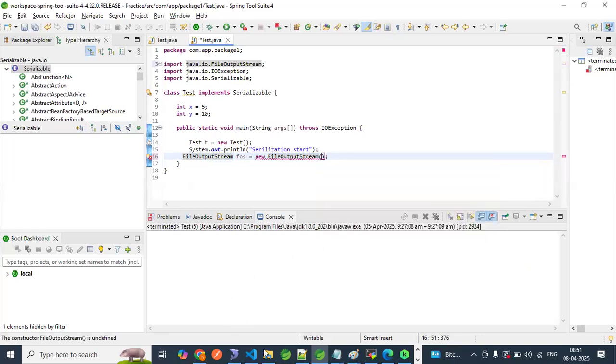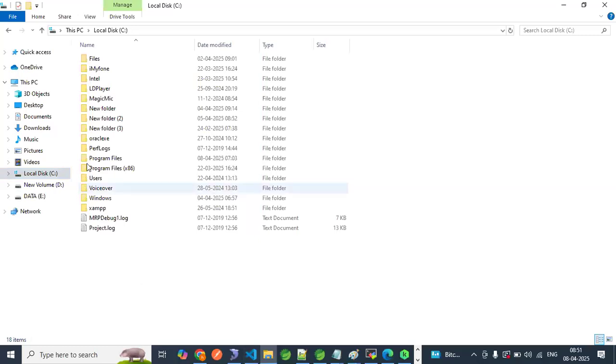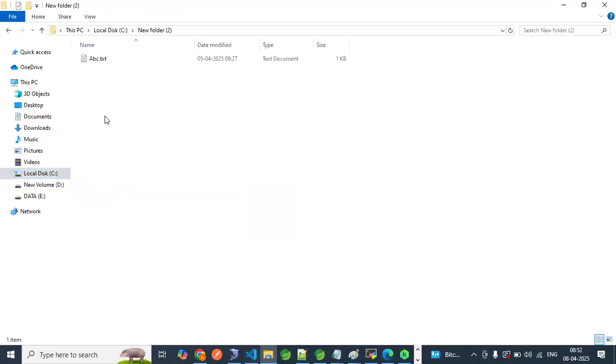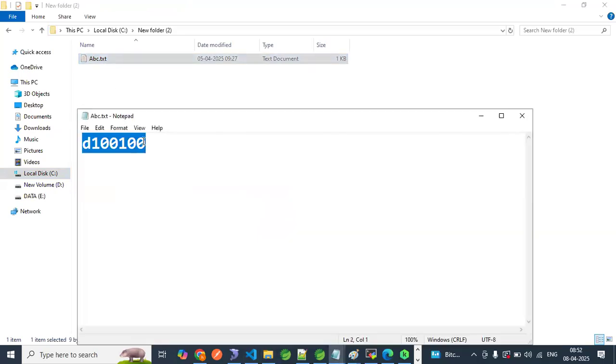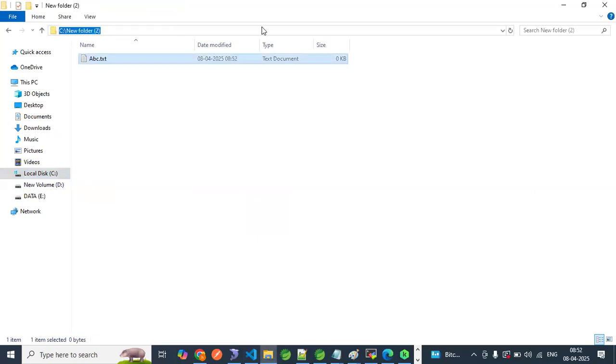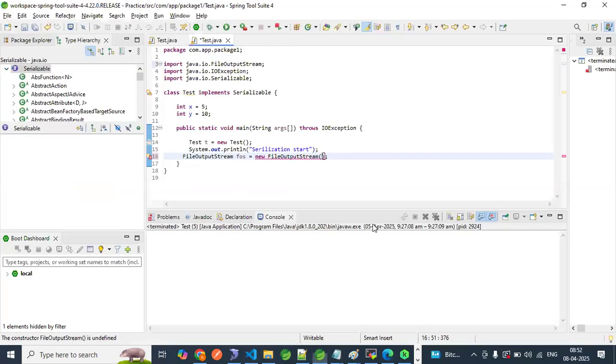Let me give the path. Last time I created one folder. Let me delete the data from this file. Save this. I will give the path of this file. Copy this. Double quote, path, /abc.txt.